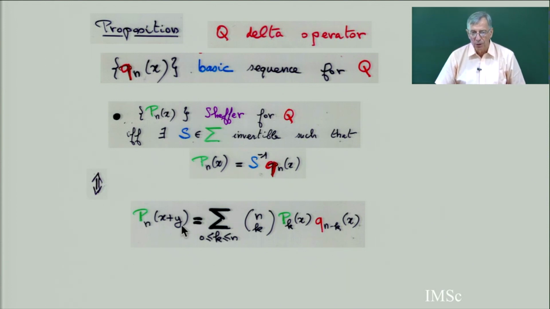And now Scheffer is also equivalent to this. This is the analog of the first definition of binomial type polynomial, that Pn of x plus y equals a sum over k, but instead of Pk, you have the Scheffer polynomial, with Q power n, x, n minus k being a binomial type polynomial.